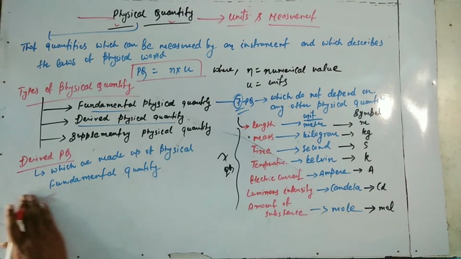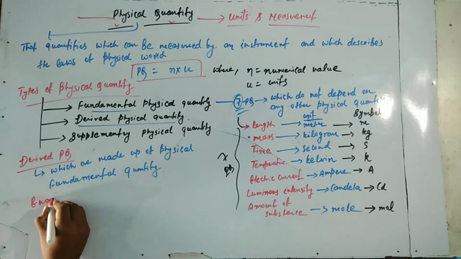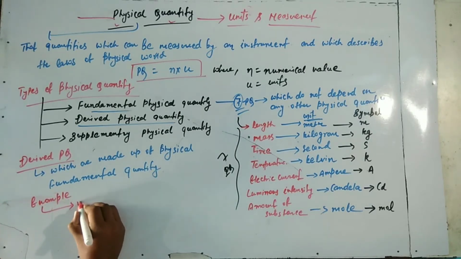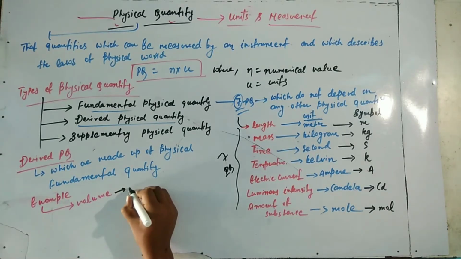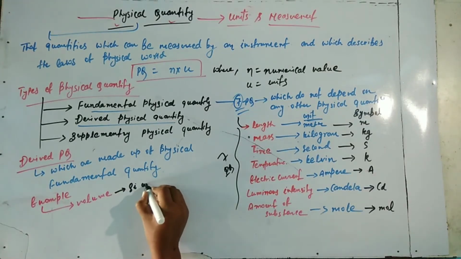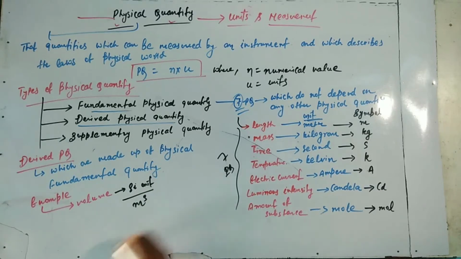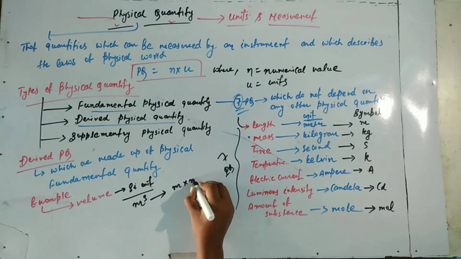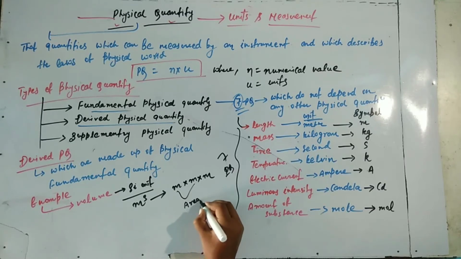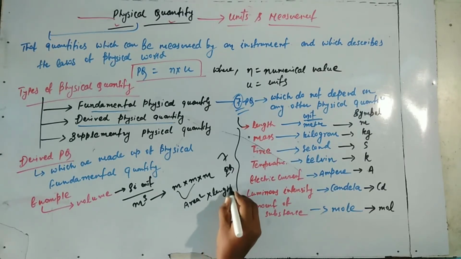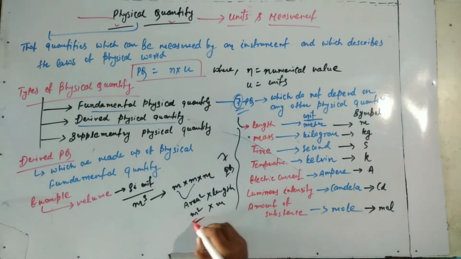For example, take volume. The SI unit of volume is meter cube, and meter cube is made up of meter into meter into meter. Meter square, that is area, into length, meter square into meter, gives meter cube.